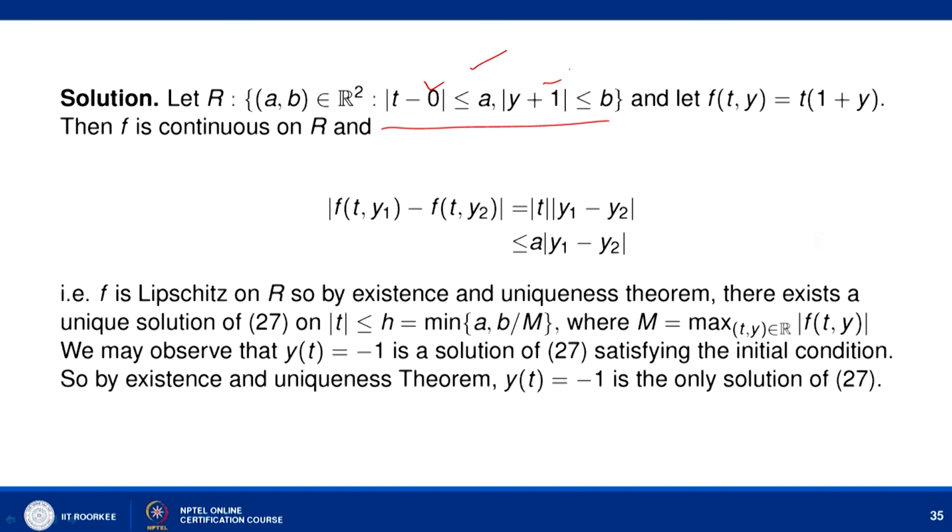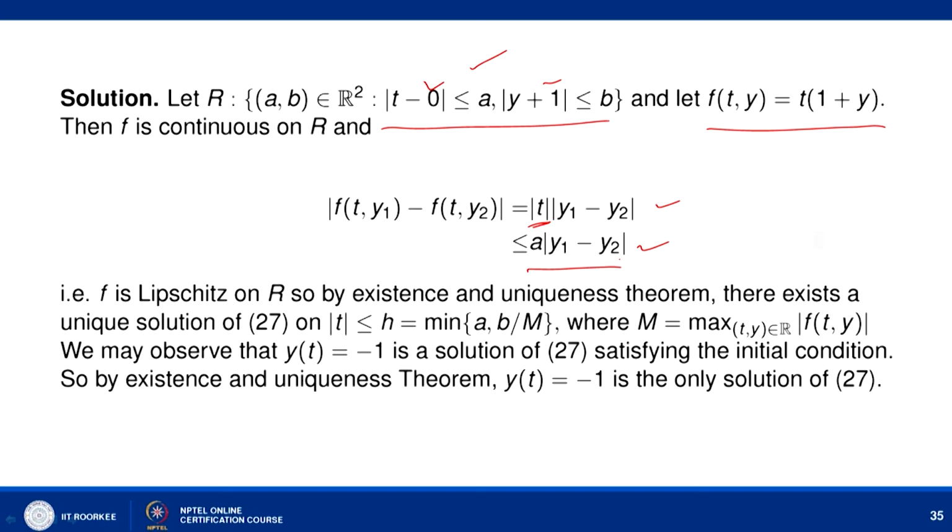That is R, and let f(t, y) be equal to t times (1 plus y), and we can easily check that this satisfies the Lipschitz condition, that is, modulus of f(t, y_1) minus f(t, y_2) is equal to modulus of t times (y_1 minus y_2), and we can say that if modulus of t is bounded by a, this is bounded by a times modulus of y_1 minus y_2. So, it satisfies the Lipschitz condition with the Lipschitz constant a here.